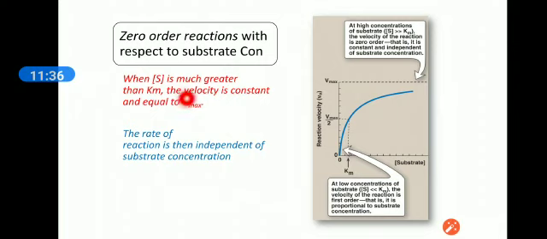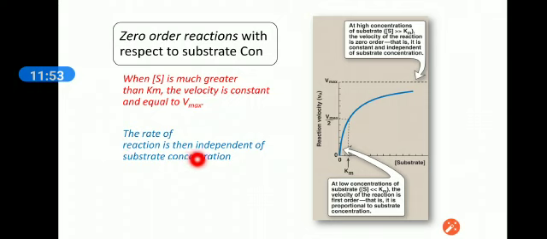In a zero order reaction with respect to substrate concentration, when the substrate concentration is much greater than the Km value, the velocity is constant and equal to Vmax.